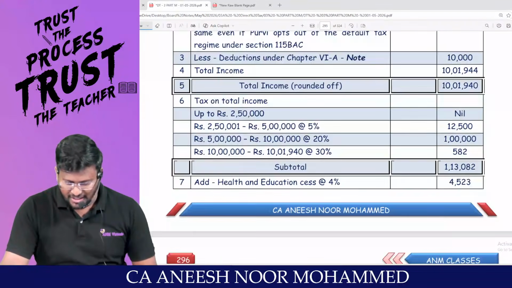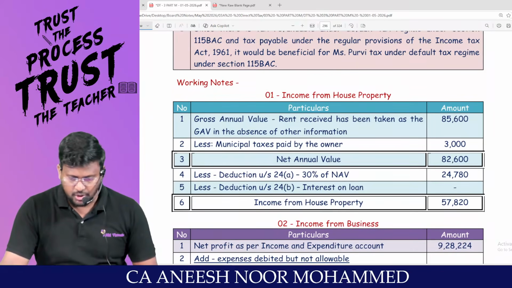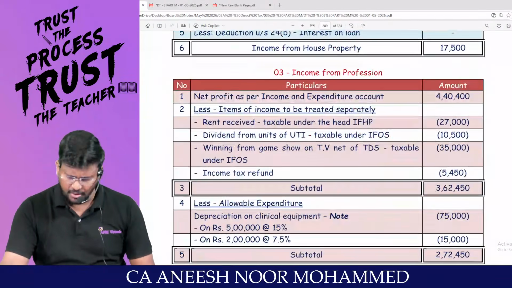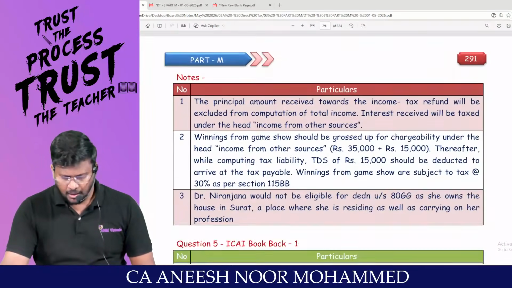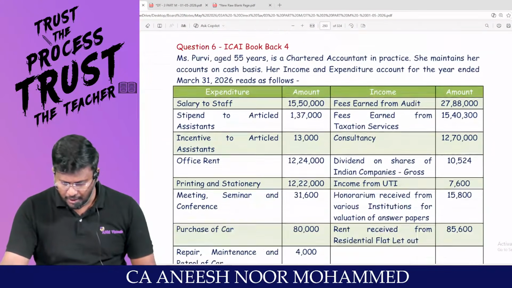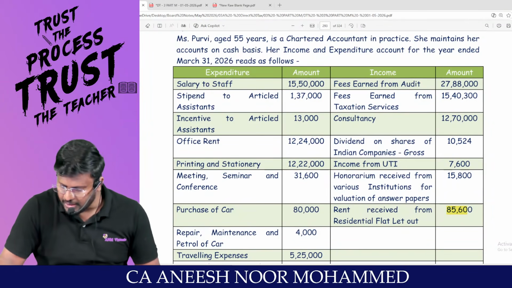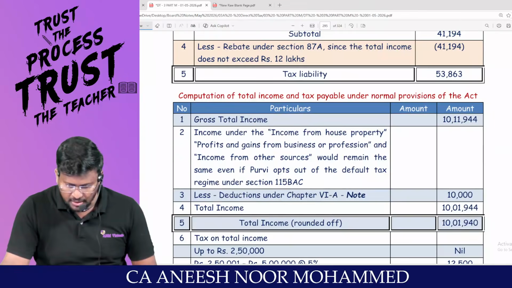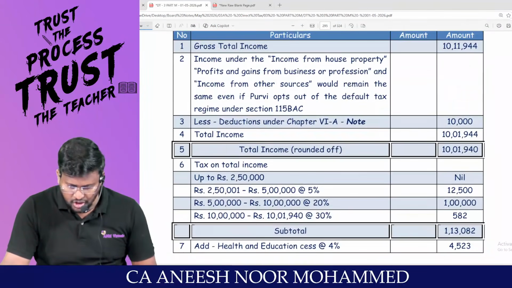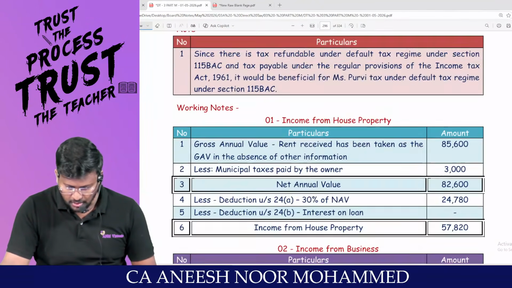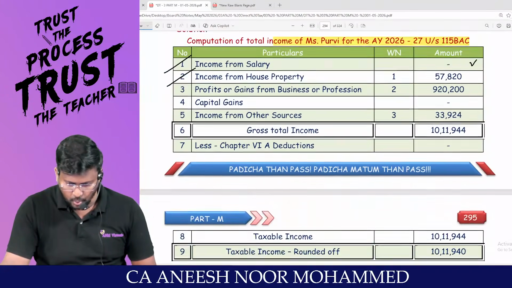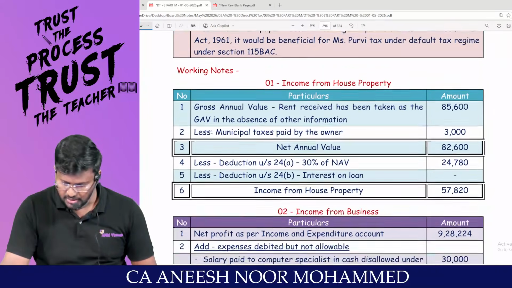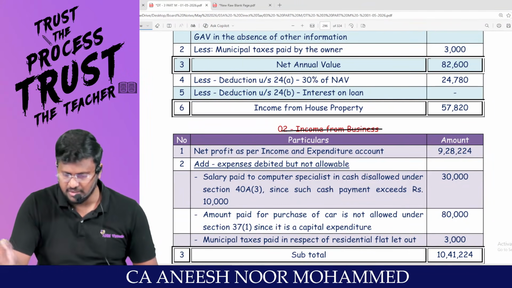I will be calculating income from house property. My dear lovable students, this house property income has been credited to which account? P&L account. So it is an impurity for PGBP, so I have to remove it from PGBP. How much? 85,600. So first I will remove it from PGBP. This is what the PGBP income is all about. Look here, they are calculating house property 57,820. I think below it is business income. Yes, this is house property and this is income from business.